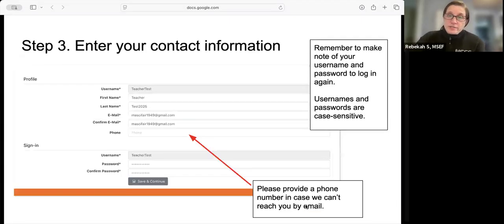You're going to want to enter your contact information. We would love to have a phone number in case we can't reach you by email for any reason, but most of the communication will come by email, either through zFairs or through zfair.com. Usernames and passwords are case sensitive.